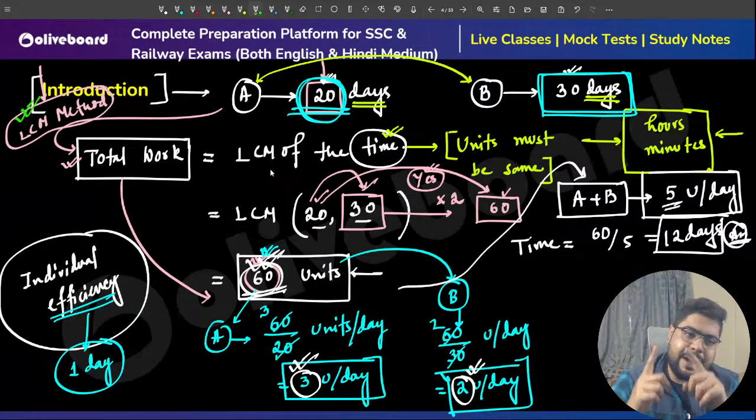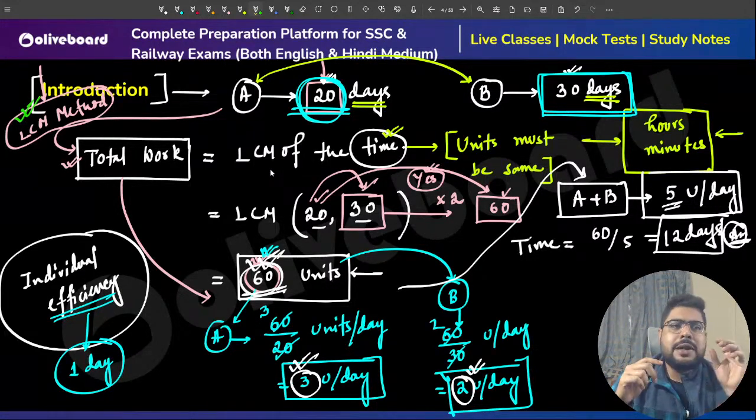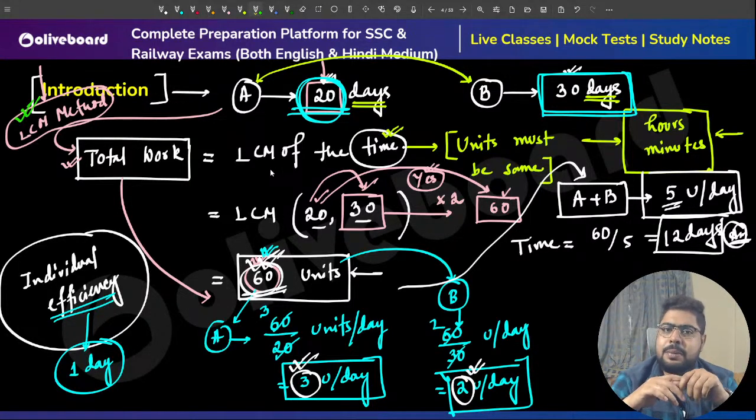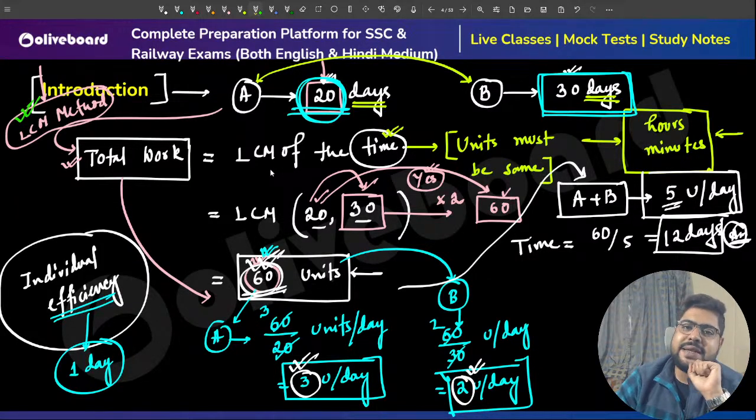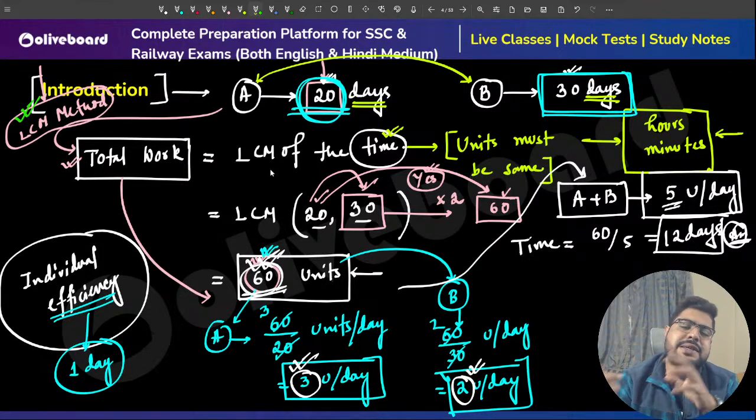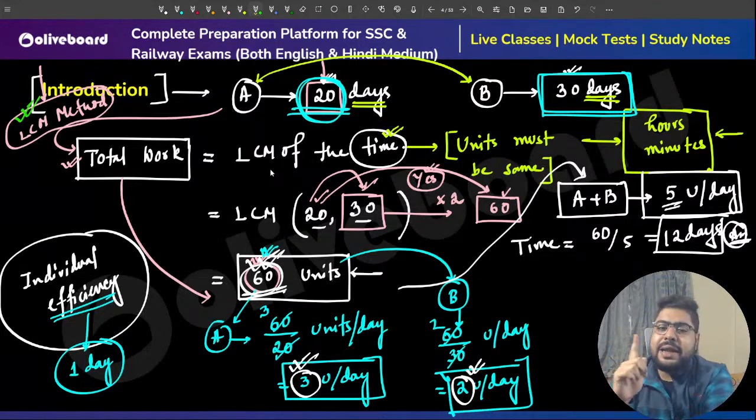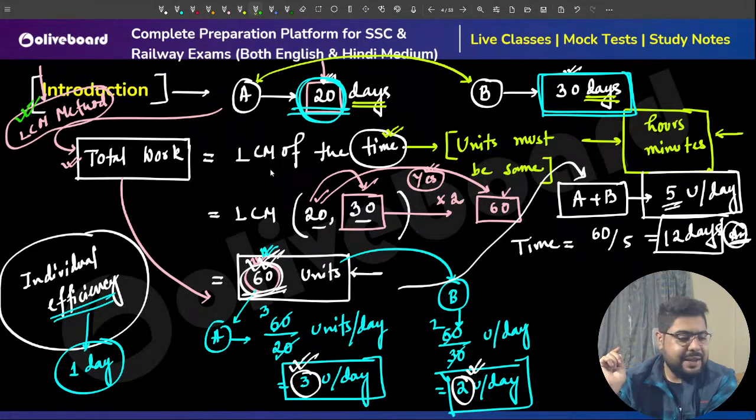This is the fastest way to solve. Yes, depending on a particular question, there are faster ways, but that is very question specific, like we learned in the last class, the basic concept class. I showed you a few questions which could have been done without the LCM method, just by using basic concepts. But today we are learning the LCM method, so it is important that you learn in a proper manner. Perfect, everybody?